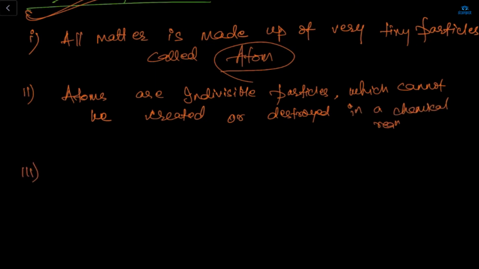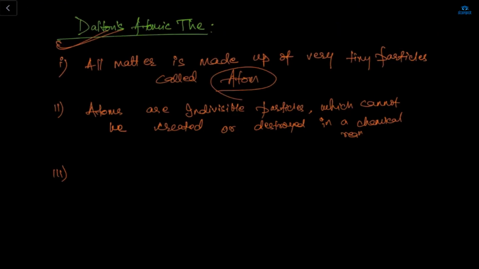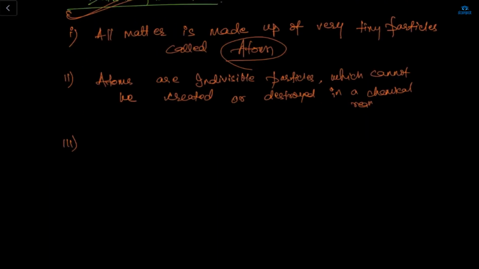Okay. So first, all matter is made up of very tiny particles. We all know that the atom is the tiniest particle. The second one is that atoms cannot be created, means cannot be increased, and cannot be destroyed, means cannot be decreased. Okay, right? Yes, ma'am. So what is the third point? The third point is that atoms of a given element are identical in mass and chemical properties. Atoms of a given element are identical in mass.